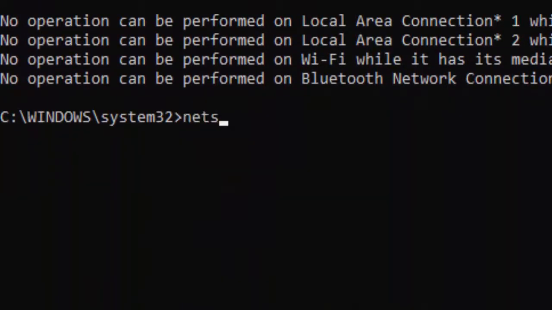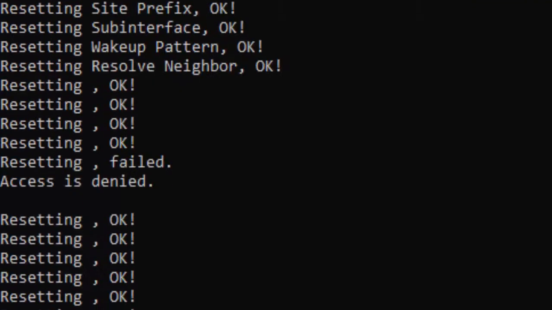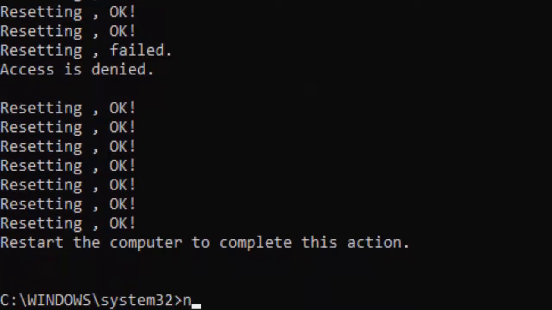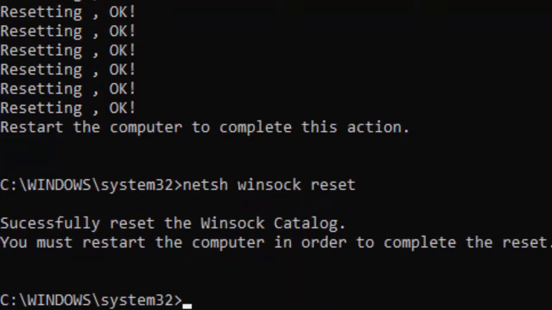Type the command netsh int ip reset and hit enter. Next, netsh winsock reset and hit enter. And the last command, sfc /scannow, and press enter.